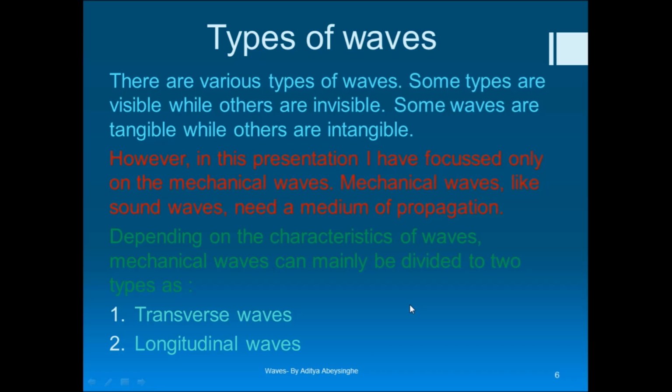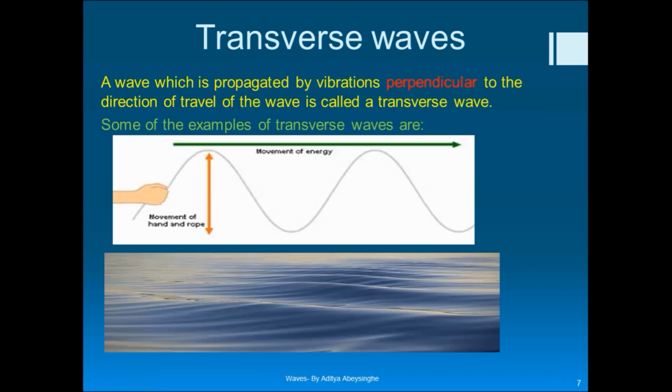Depending on the characteristics of mechanical waves, they can be divided into two types: transverse waves and longitudinal waves. Both are mechanical waves, but they differ by a single quantity or behavior pattern. Now let's identify what a transverse wave is.